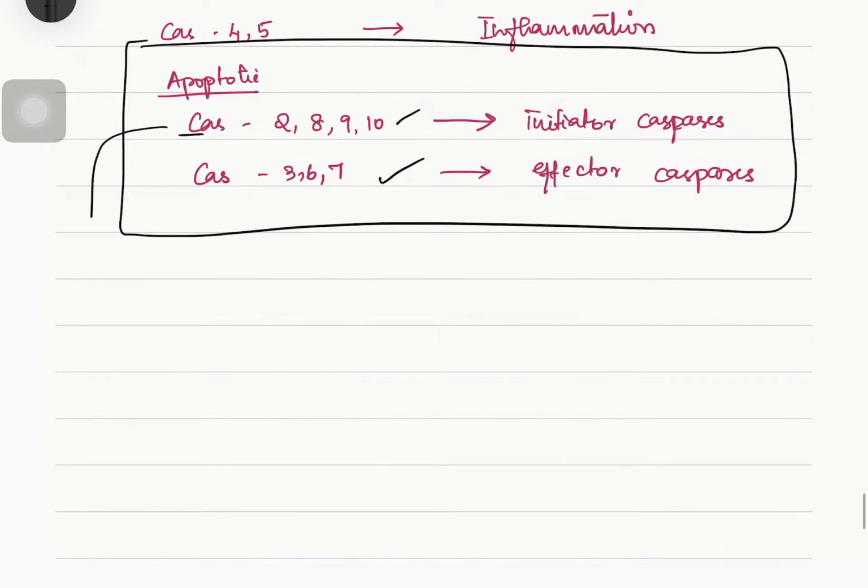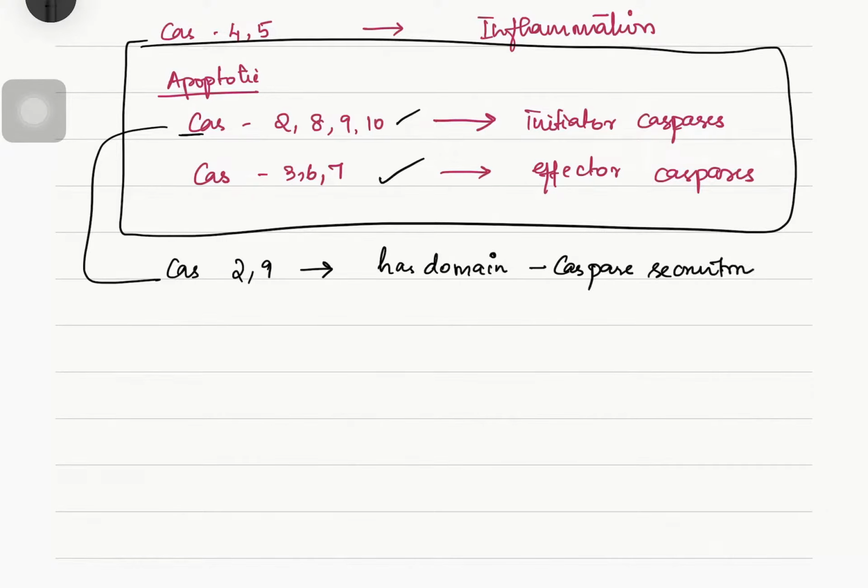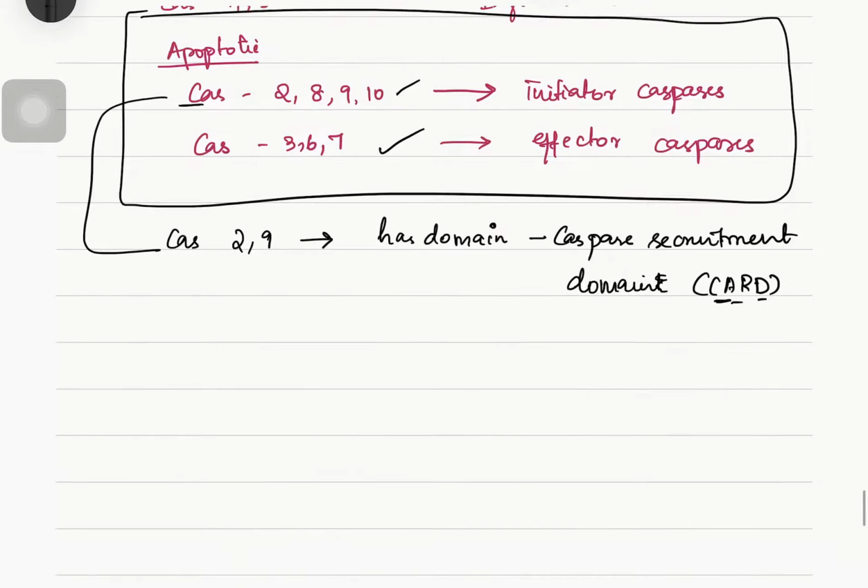Caspase 2 and 9 have a domain. So what is the domain? It is the caspase recruitment domain, or in short, CARD.